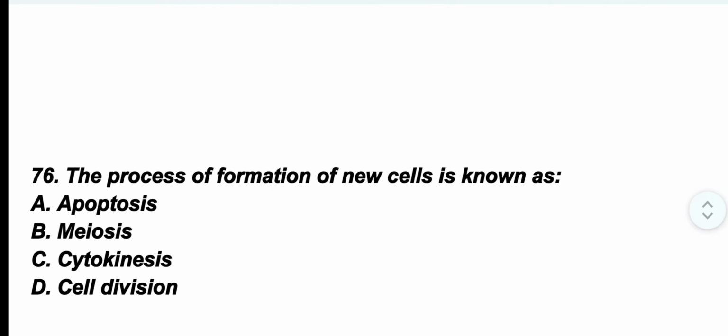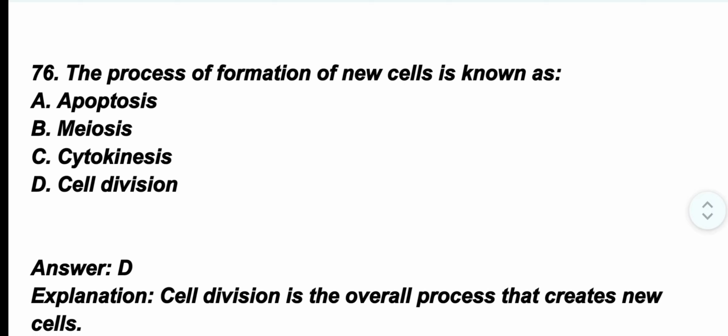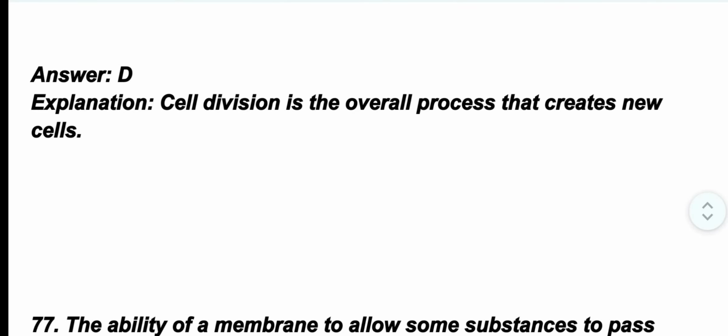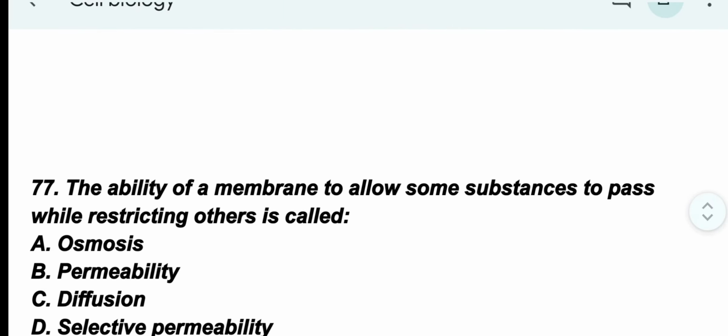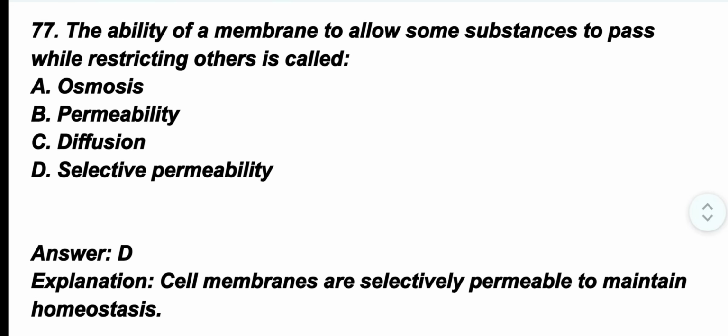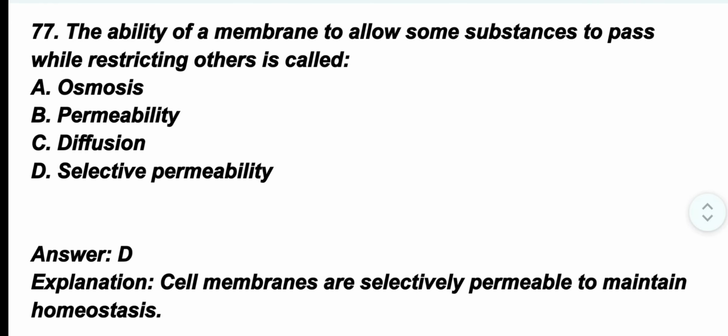Question number 76. The process of formation of new cells is known as? The correct option is option D, cell division. Cell division is the overall process that creates new cells. Question number 77. The ability of membrane to allow some substance to pass while restricting others is called? The correct option is option D, selective permeability. Cell membranes are selectively permeable to maintain homeostasis.